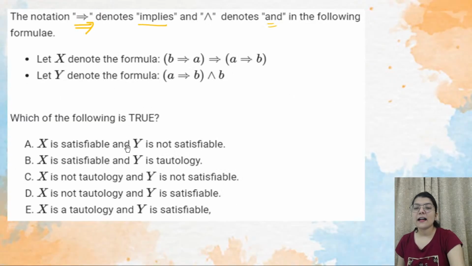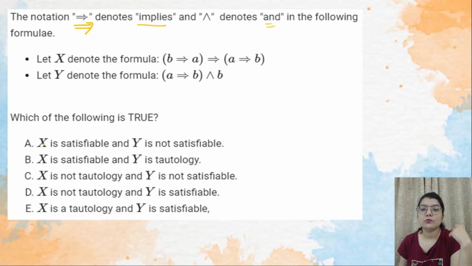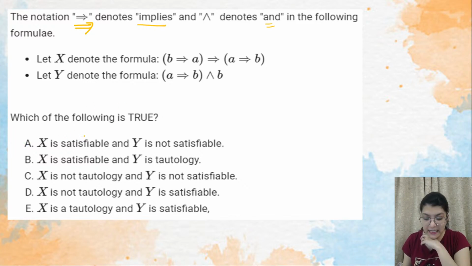So they are asking which of the following is true. Out of these 5 options, which of the following options is true? So yesterday only we discussed satisfiable and tautology. So I hope you all remember that. Okay, so try to do this and tell me what will be the answer according to you.